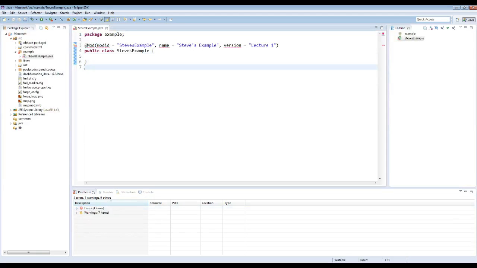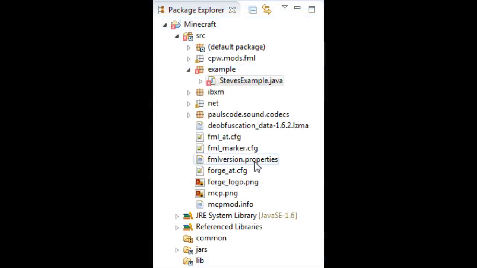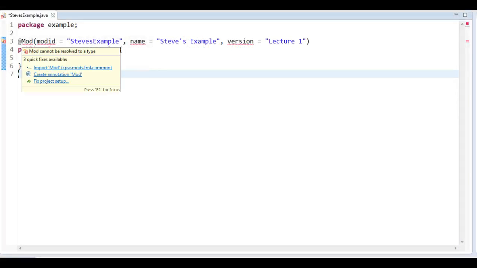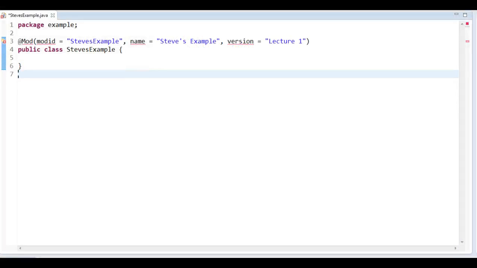And also if we go and take a look at the package explorer, we will see that we have an error in Steve's Example here, which means that we're going to have an error in the example package, which means that we have an error somewhere in the source package, which means that we have an error somewhere in the Minecraft project. So you can sort of track down where you have errors here. But let's go back to here. And what we want to do is tell it where it can find this mod annotation. And we can import that.